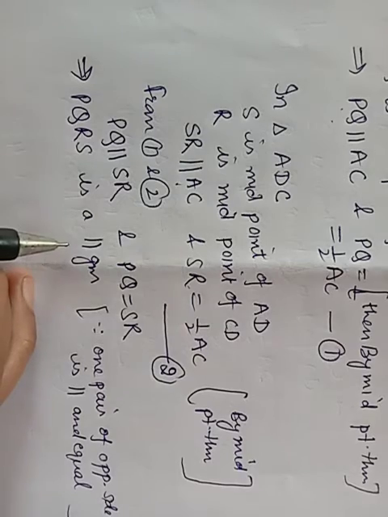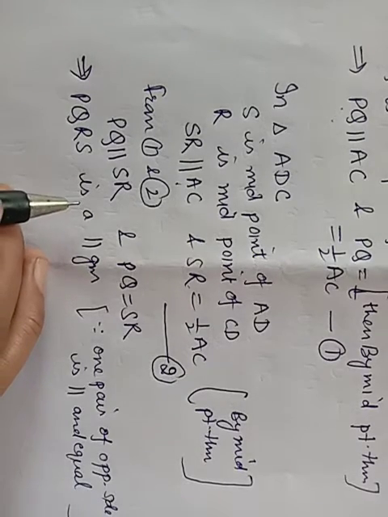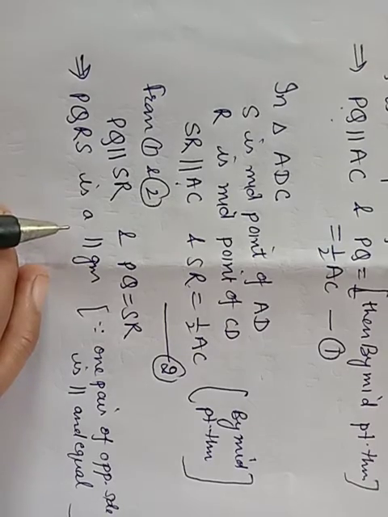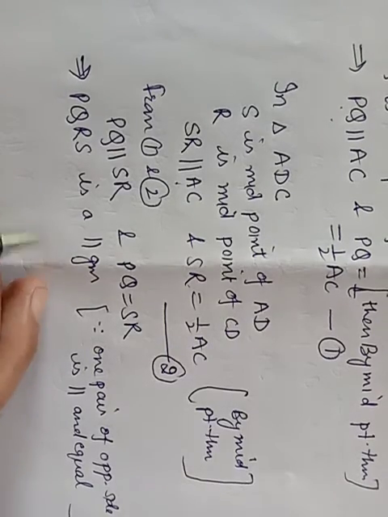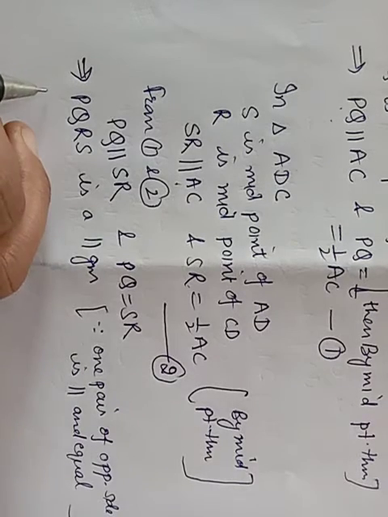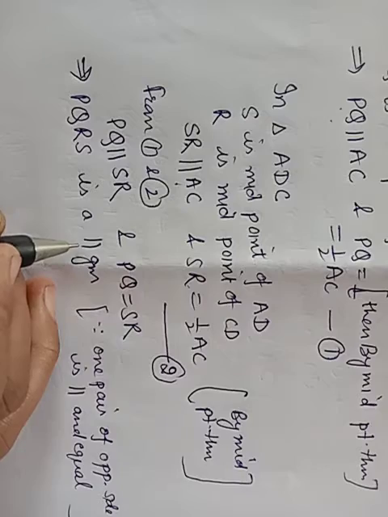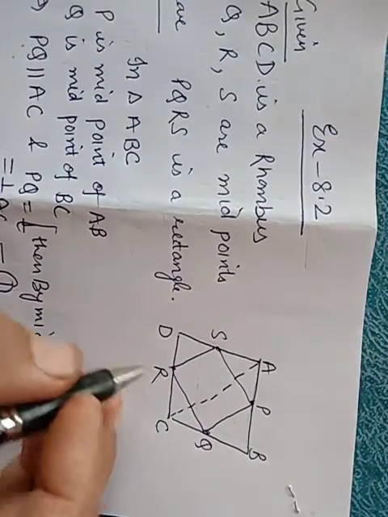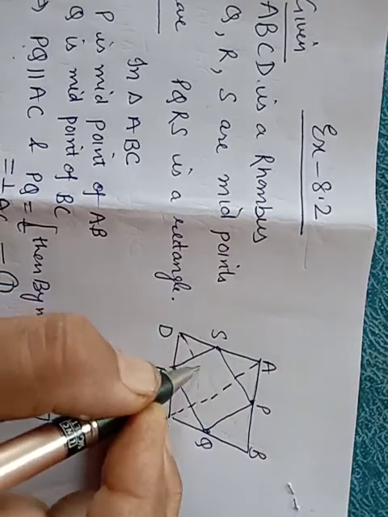But we have to prove that it is a rectangle. Now parallelogram and rectangle almost are same. In parallelogram also opposite sides are equal and angles are equal in rectangle also. The only difference is of angle, 90-degree angle. So let us now prove that PQRS becomes a rectangle. Come to this diagram again. Now we will join the BD diagonal also.